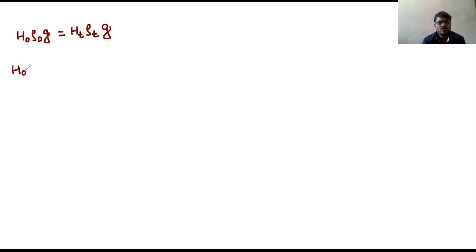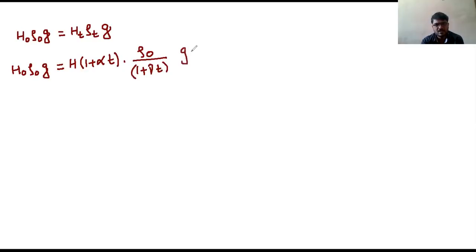H0, rho 0 and G I am substituting as it is. HT value we know. What is the HT value? H into 1 plus alpha T. And the rho T value is what? Just now we have learned rho 0 by 1 plus gamma into T, where T is the rise in temperature.